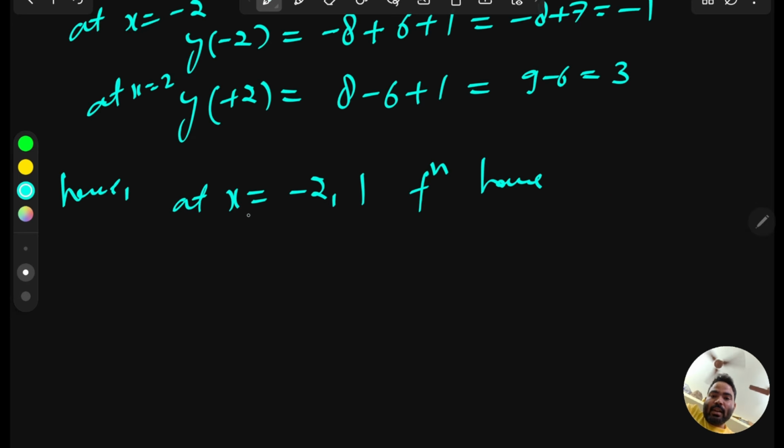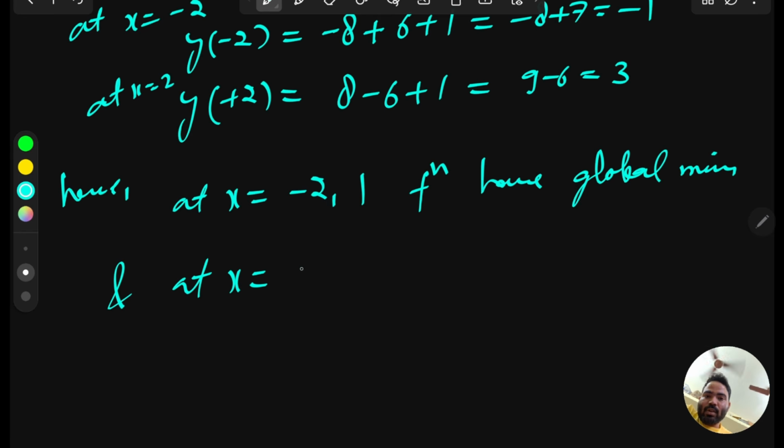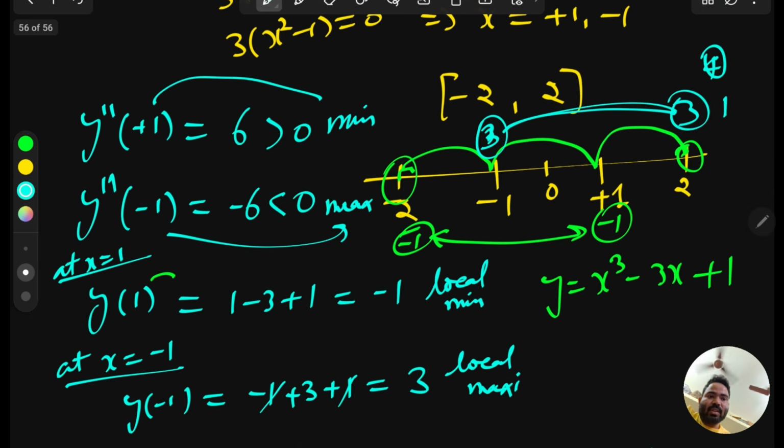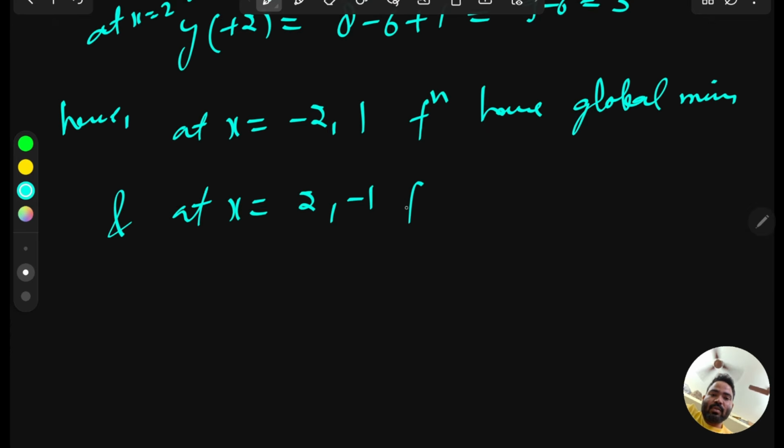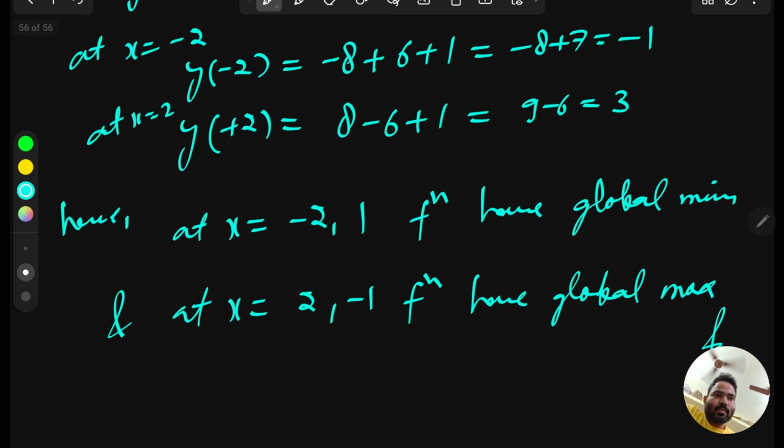So at x equal to minus 2 comma 1, the function has global minima, and at x equal to 2 comma minus 1, the value is 3, the function has global maxima. So that's how we can solve these questions.